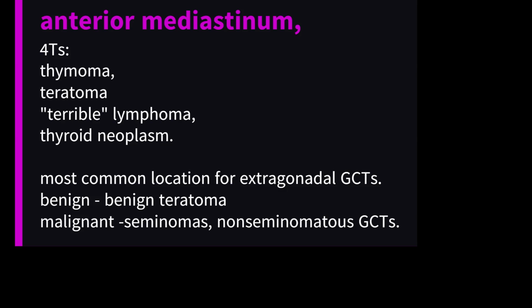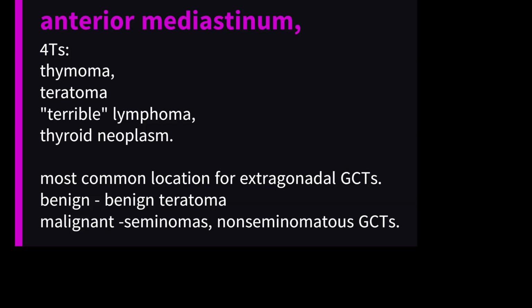lymphoma, and thyroid neoplasm. This patient with a large, anterior mediastinal mass and elevated beta-HCG and alpha-fetoprotein levels most likely has a germ cell tumor. In adults, the anterior mediastinum is the most common location for extragonadal germ cell tumors, which may be either benign, example benign teratoma, or malignant, example seminomas and non-seminomatous germ cell tumors. These occur predominantly in young men and can cause chest discomfort and compressive symptoms, example cough and dyspnea, due to mass effect on adjacent structures, example trachea.